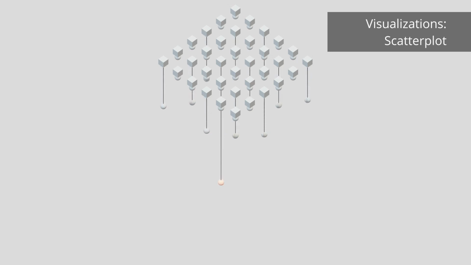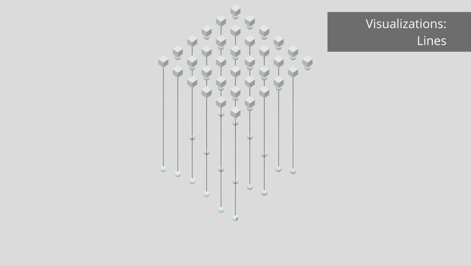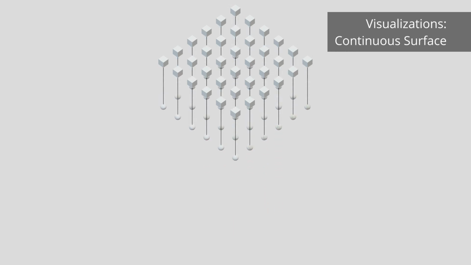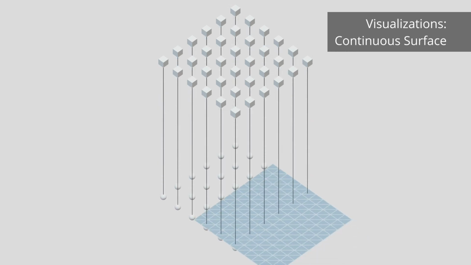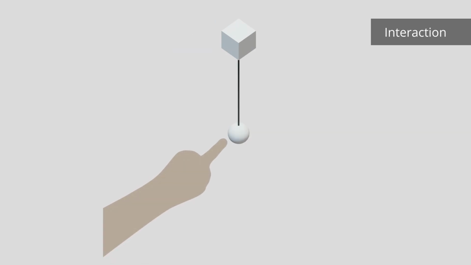Elements can be used as individual points, for instance in a scatter plot, or can be combined into lines or 2D characters and shapes. Additionally, interconnected elements create continuous surface visualizations. To enable interactive applications, Strayed facilitates touch or drag input.